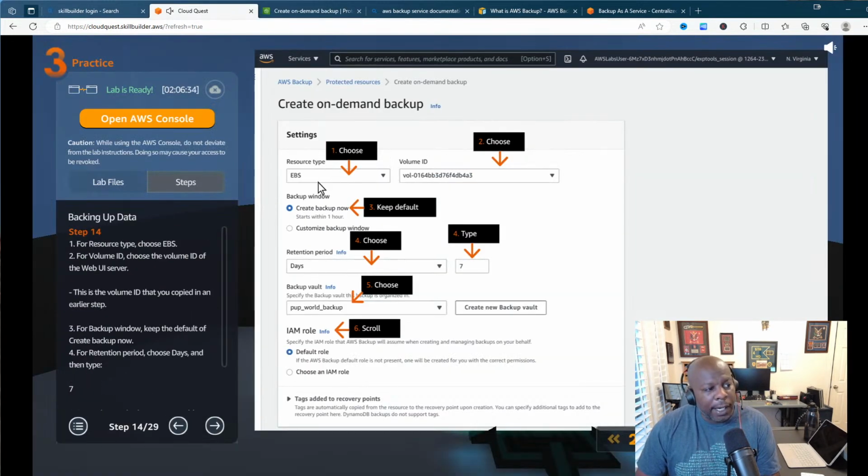All right, cool. So now this is a lot of steps, so we've got to pay attention. Just follow the numbers right here when you do it, all the way down. So here we go. Because we're going to back up the web server, we're going to back up the EBS volumes, Elastic Block Store. So the resource type would be EBS, and then the volume ID.